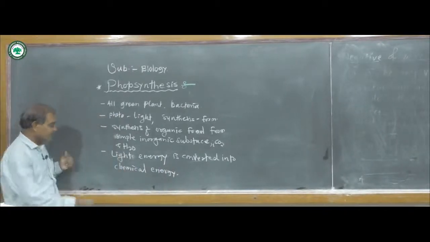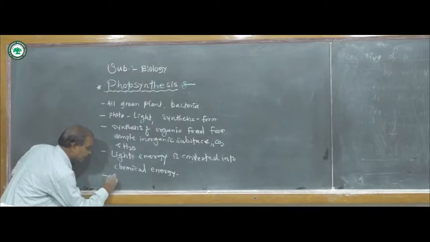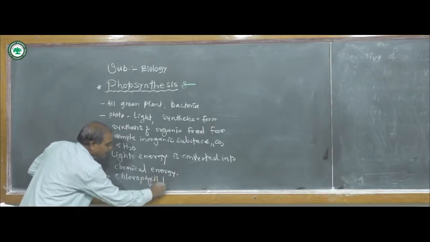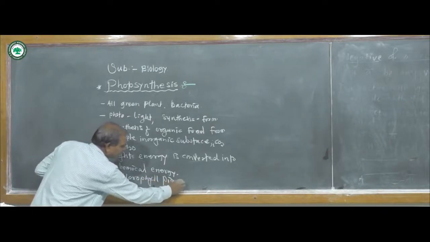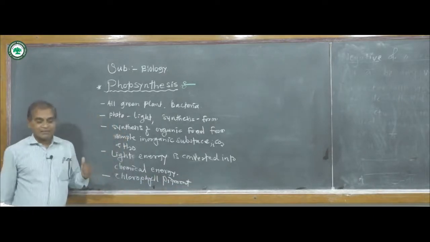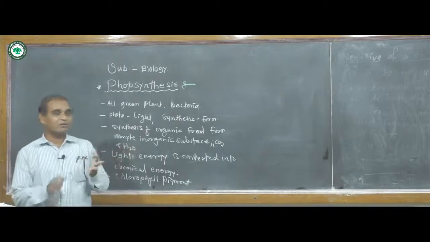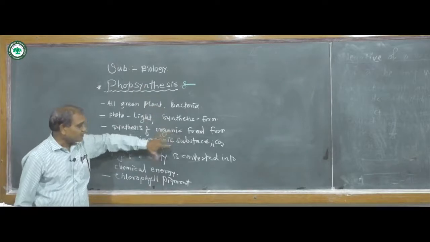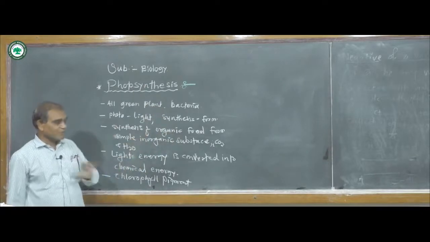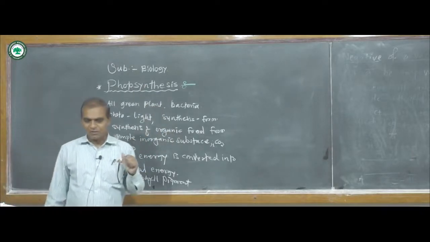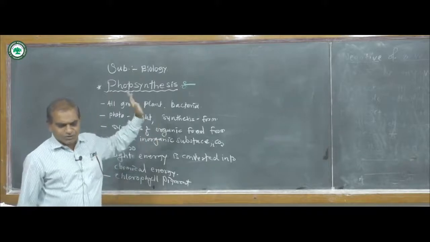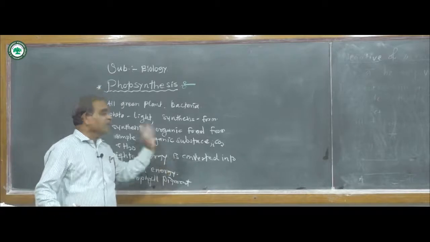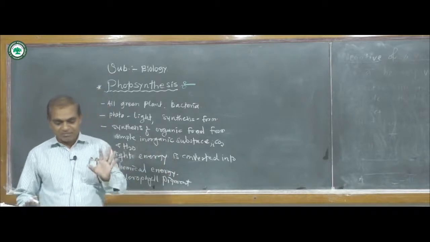It requires chlorophyll pigments, different types like chlorophyll A, chlorophyll B, xanthophyll, carotenes as well as phycobilin. Therefore, photosynthesis is the transformation of light energy into chemical energy, in simple words.